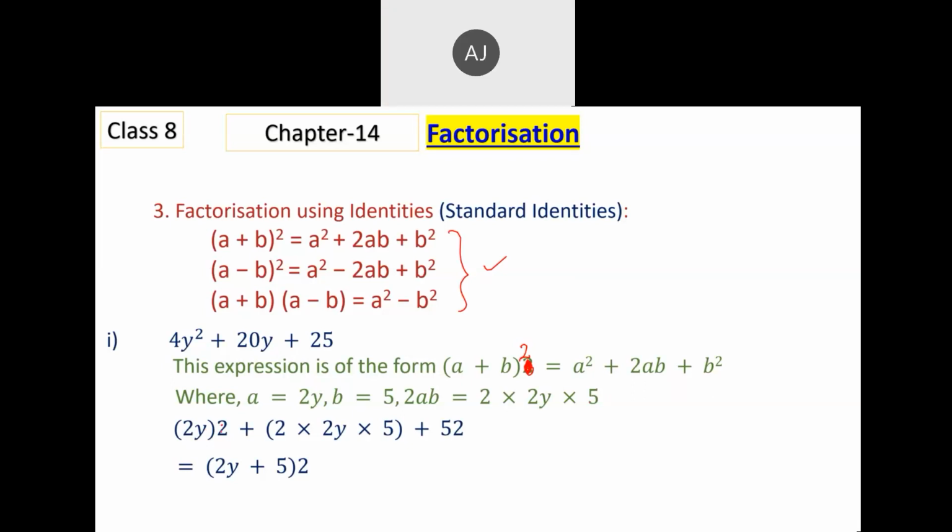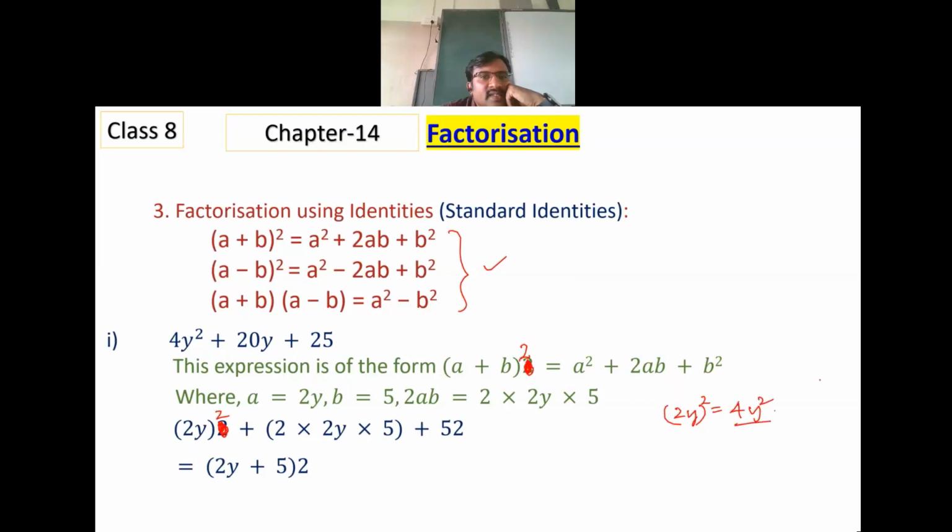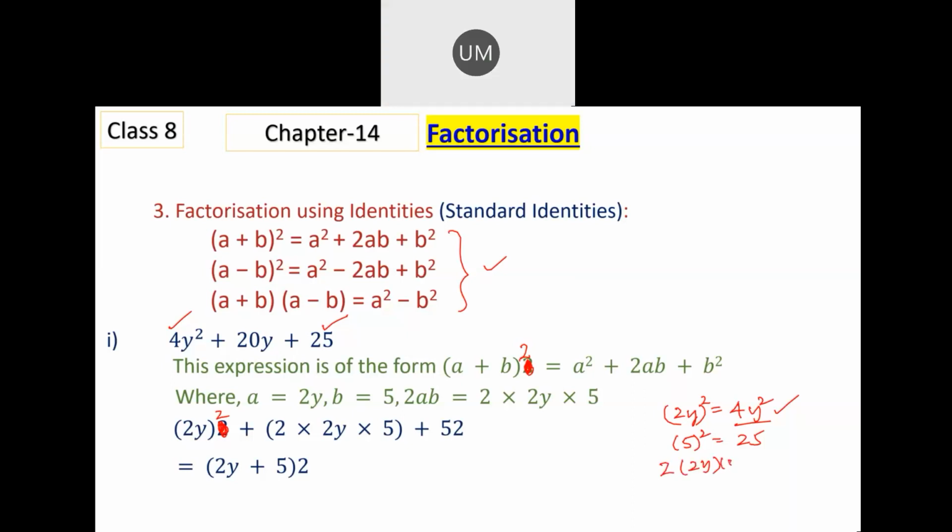When I do 2y whole square, it is 4y square, the first term. If I do 5 whole square, it is 25, the last term. If I do 2 times 2y into 5, 2 twos are 4, 4 fives are 20, so 20y, the middle term.